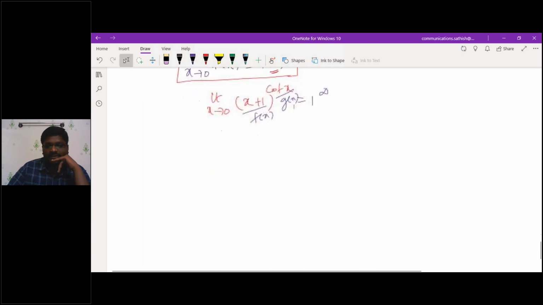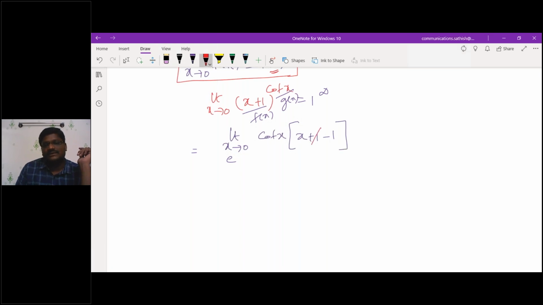As you know, what is the formula for 1 power infinity? I can represent it as e power limit x tends to 0 of g of x into f of x minus 1, where g of x is cot x and f of x is x plus 1. What will I get? The 1s will get cancelled. E to the power of limit x tending to 0 of x into cot x. Then how will you solve this?